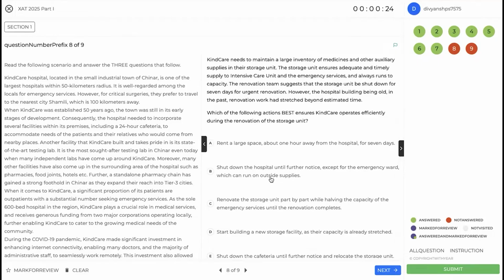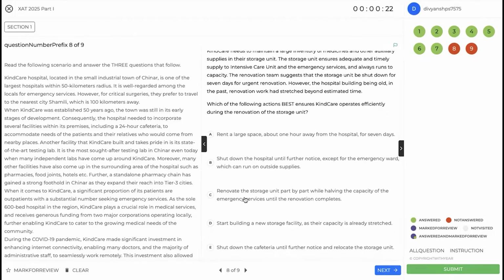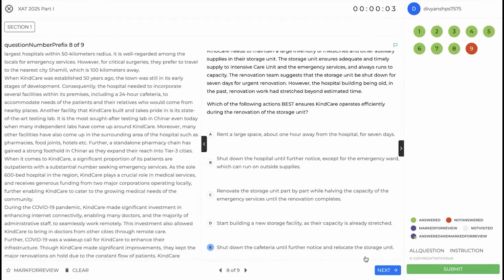Shut down the hospital until further notice. Shutting down the entire hospital does not make sense. Renovate the storage unit part by part while halving the capacity of the emergency services. You also have to take care of the ICU services, so C does not seem to be the answer. Start building a new storage facility. Absurd, it will take some time. Shut down the cafeteria until further notice. This is the answer because you have other food joints around.